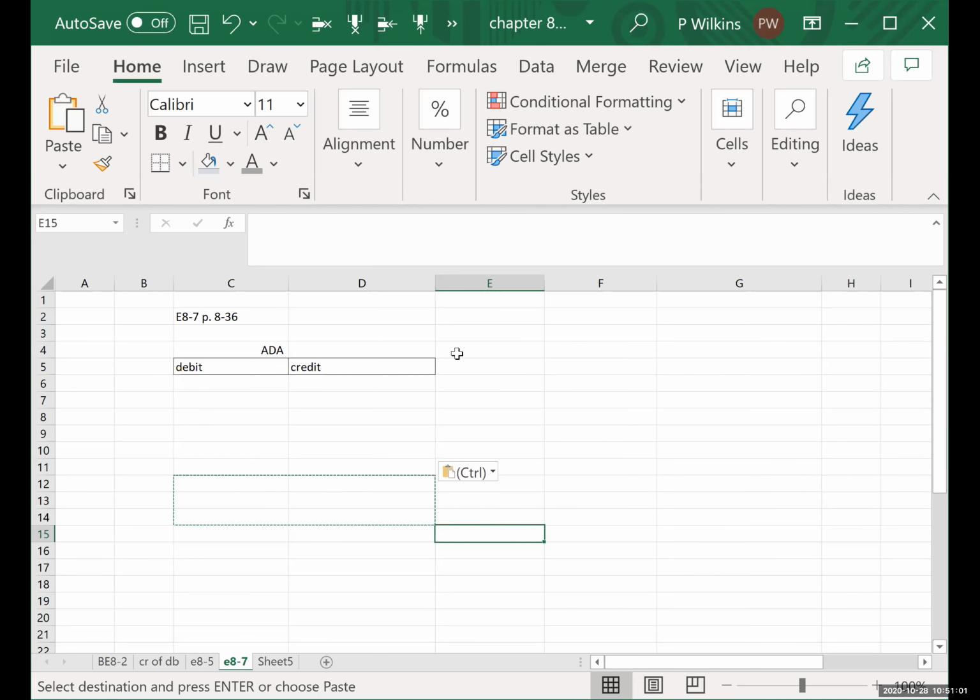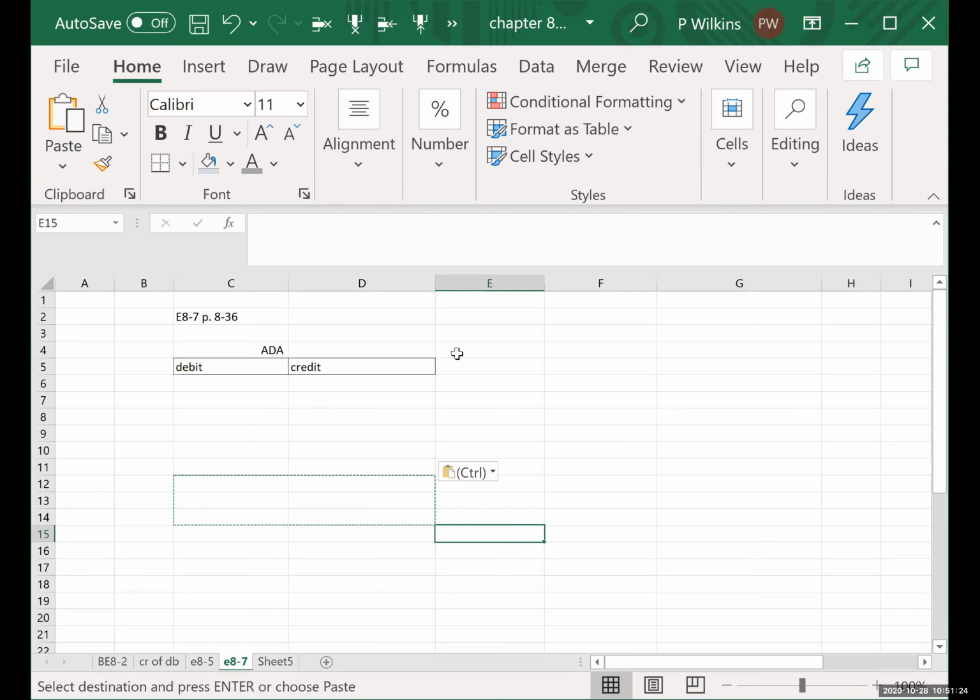On May 11, 2022, Dallas Company determined that B. Jared's account was uncollectible and wrote off $1,200. On June 12, 2022, Jared paid the amount previously written off. Instructions: prepare the journal entries on December 31, 2021, May 11, 2022, and June 12, 2022.